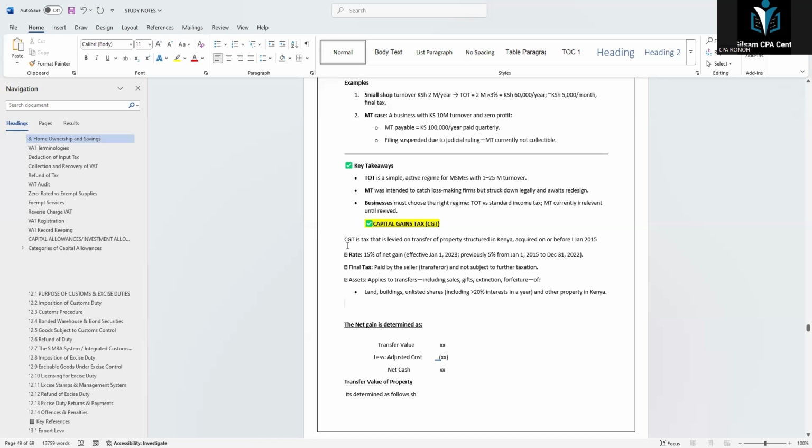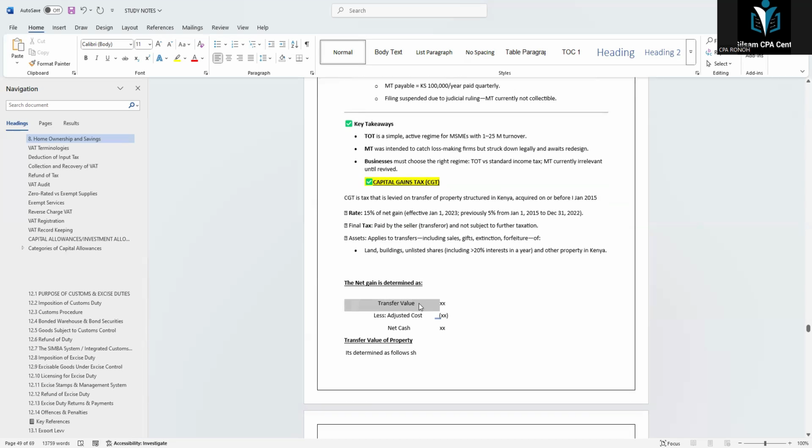Now, how do we get this net gain? For us to get the net gain, you take the transfer value, less the adjusted cost, and then you get the net gain. That one is now subject to 15%.